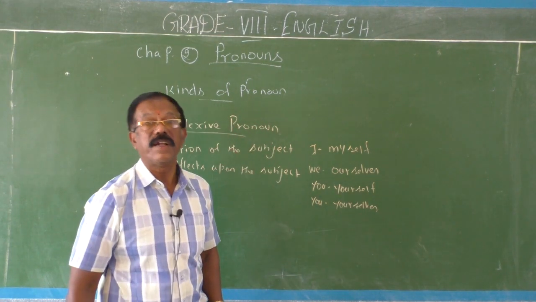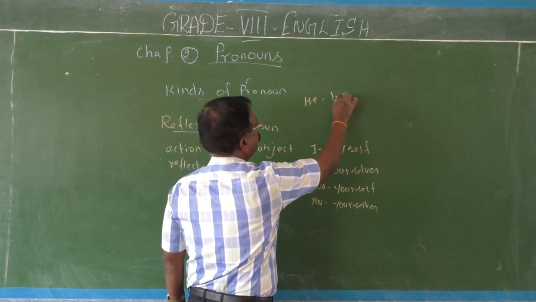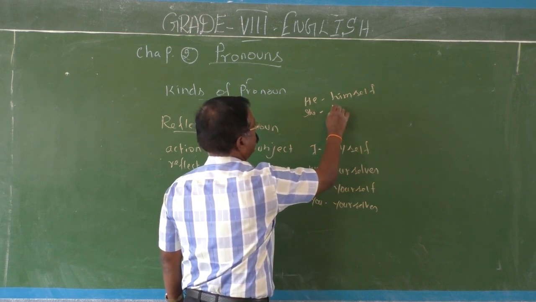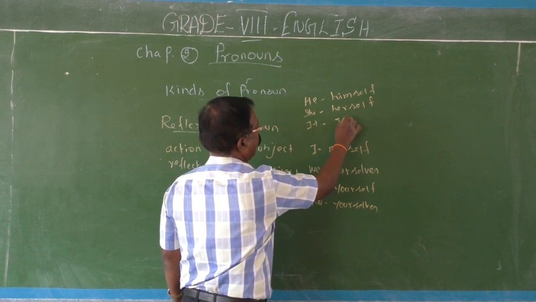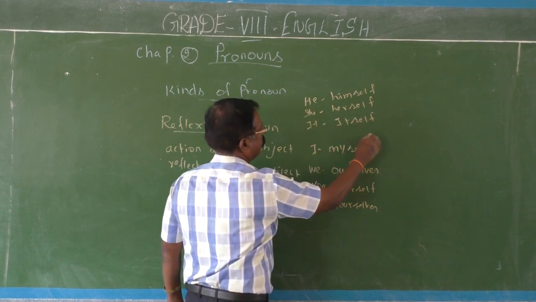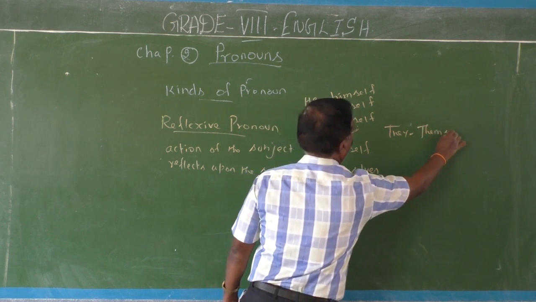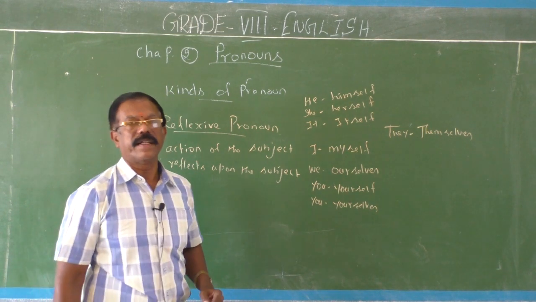You have to add self, selves. Okay, fine. Then for he, himself. She, herself. It, itself. They, themselves. Okay, so let me explain once again, children.